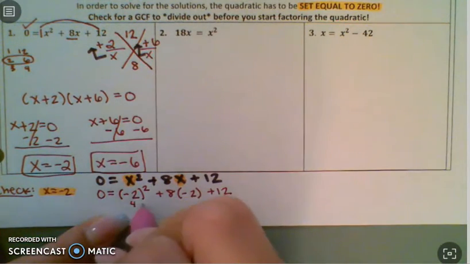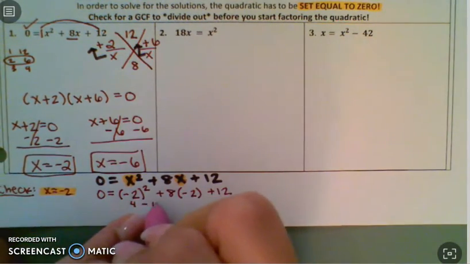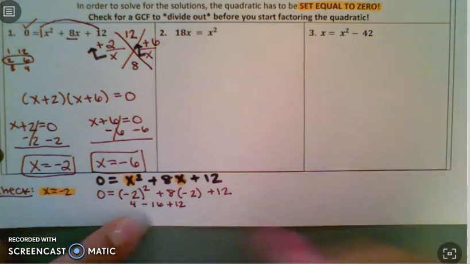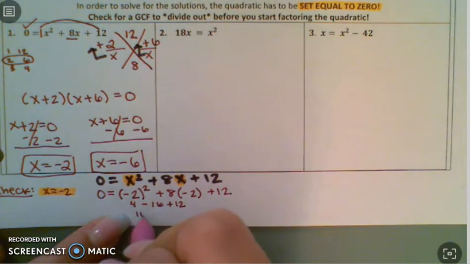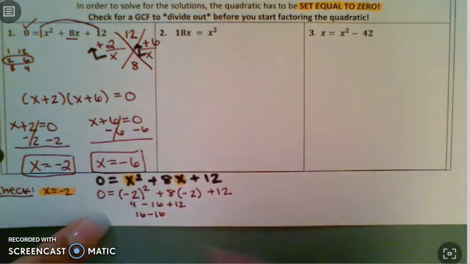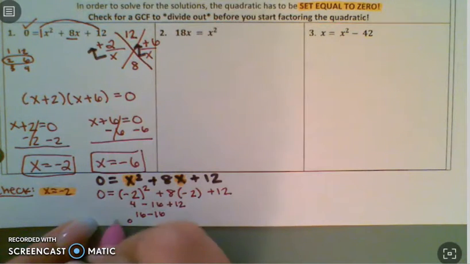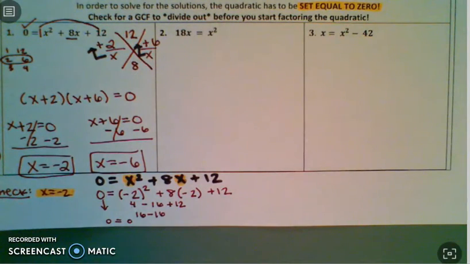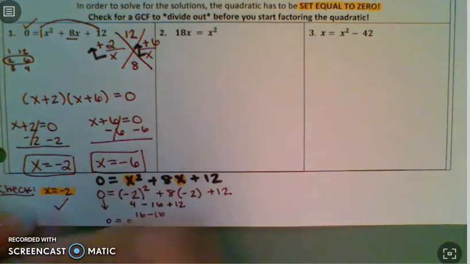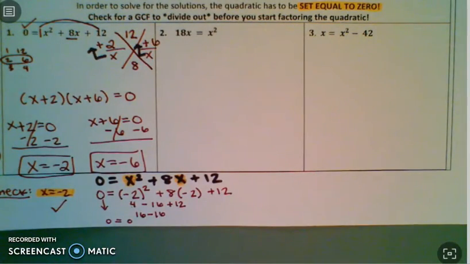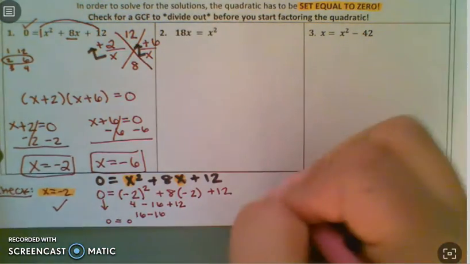So that's 4 minus 16 plus 12. 4 and 12 make a 16 minus a 16. So that's a 0. And originally we had a 0. So 0 equals 0, that's true. So negative 2 works. Okay, you're going to do the same thing for negative 6.